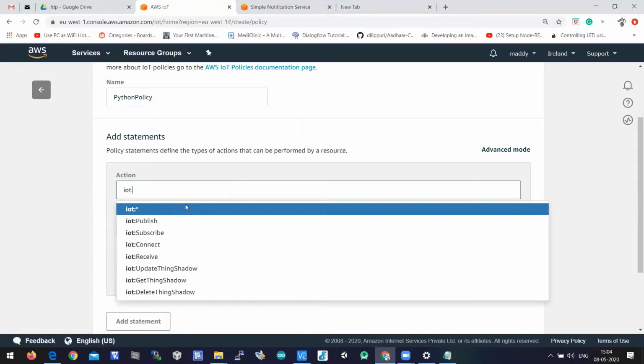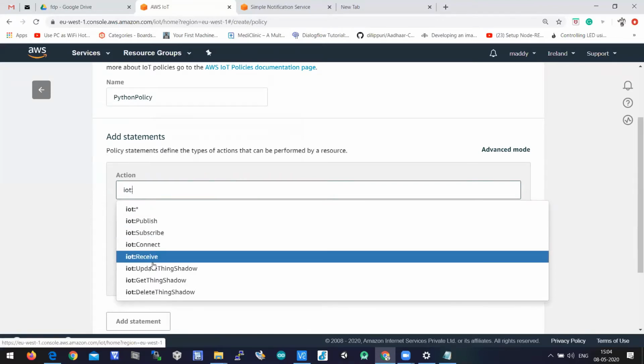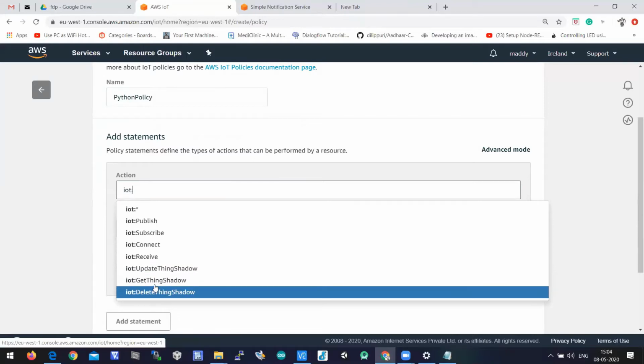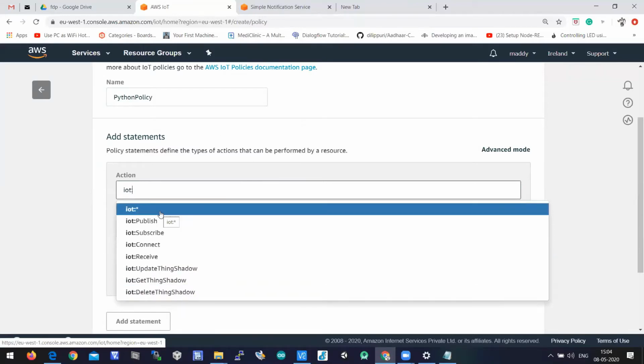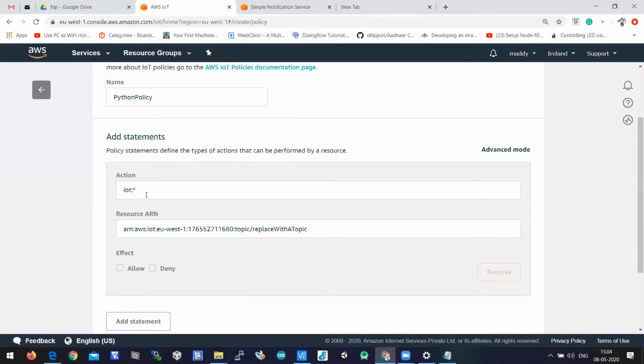We need all of these: publish, subscribe, connect, receive, update thing shadow, get thing shadow, delete thing shadow. But when you select iot colon star, you get all of them. It means accessing any kind of service available in IoT Core.